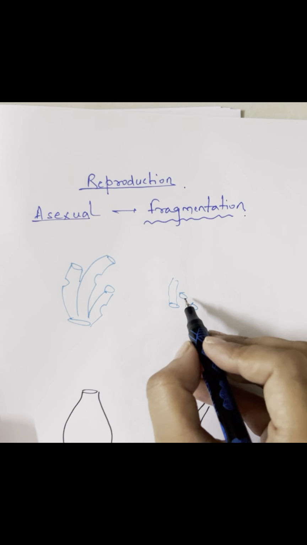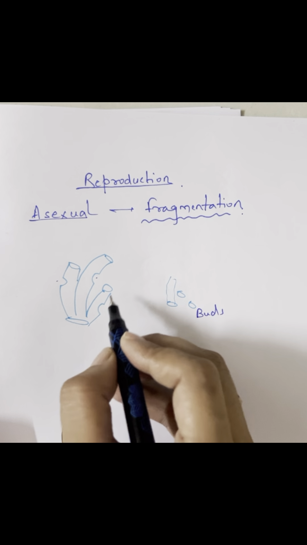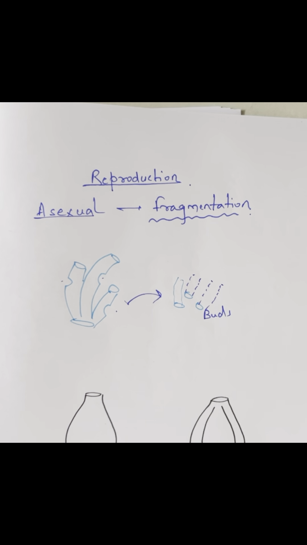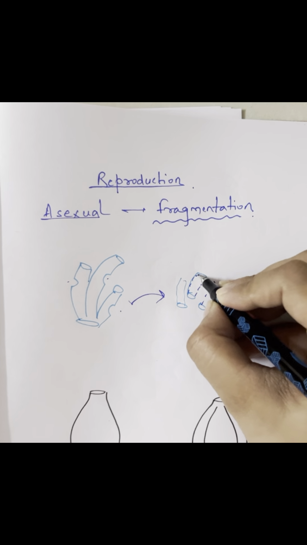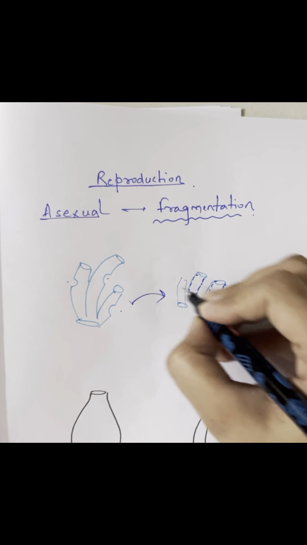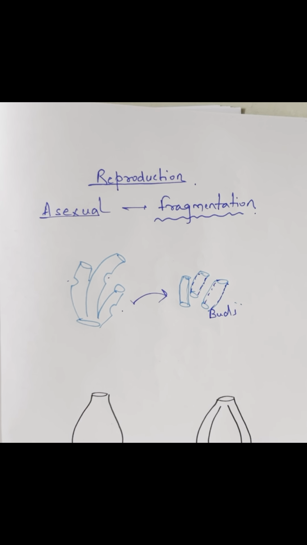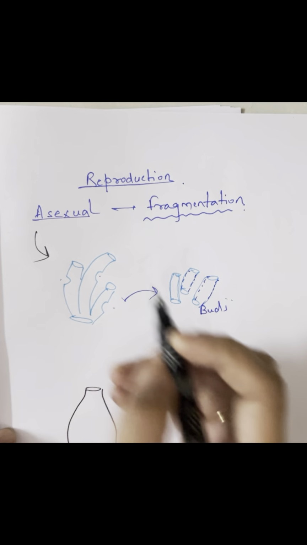So here, buds have fallen down from this particular sponge. The buds are present in the water. They are formed from the parent sponge only, and then these buds will develop into a new sponge. So this is how from the main parent sponge you will find a lot of new sponges. So this is what asexual reproduction is.